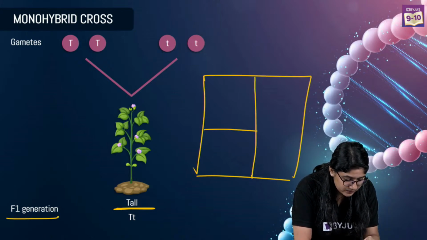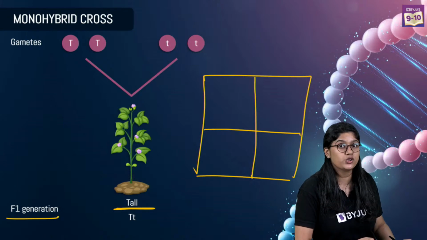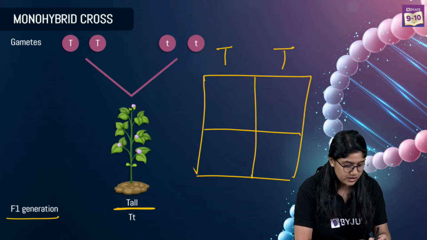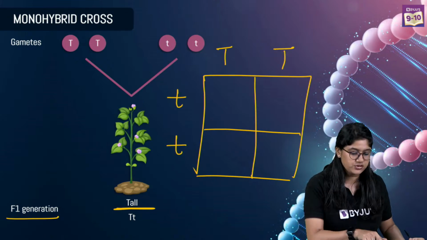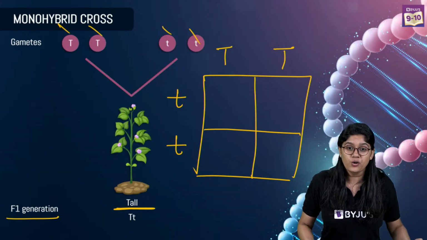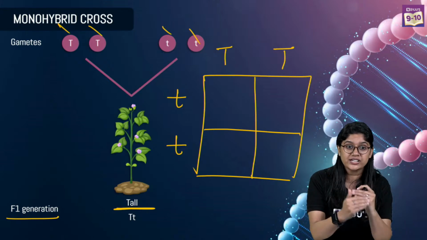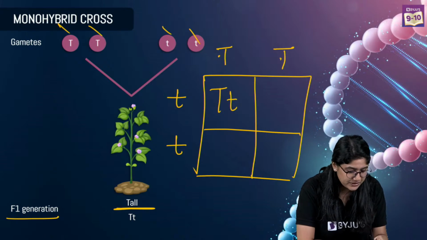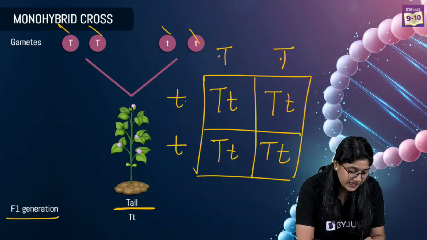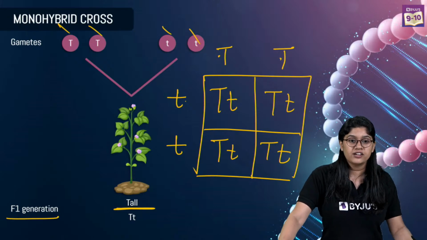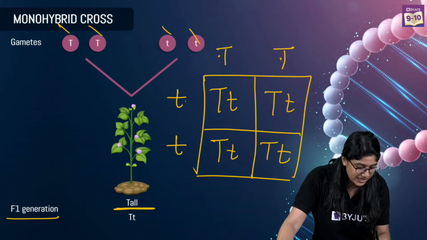And how do we do that? Everyone, I hope that you're sitting with a notebook and a pen, right? Let's quickly make capital T, small t and small t. Can you see over here? 1, 2, 3, 4. Now what we'll do is exchange. So we have capital T and small t, capital T and small t. We'll just multiply. So in the F1 generation, we will have offspring which are heterozygous, right? Can you see this is heterozygous? You remember?